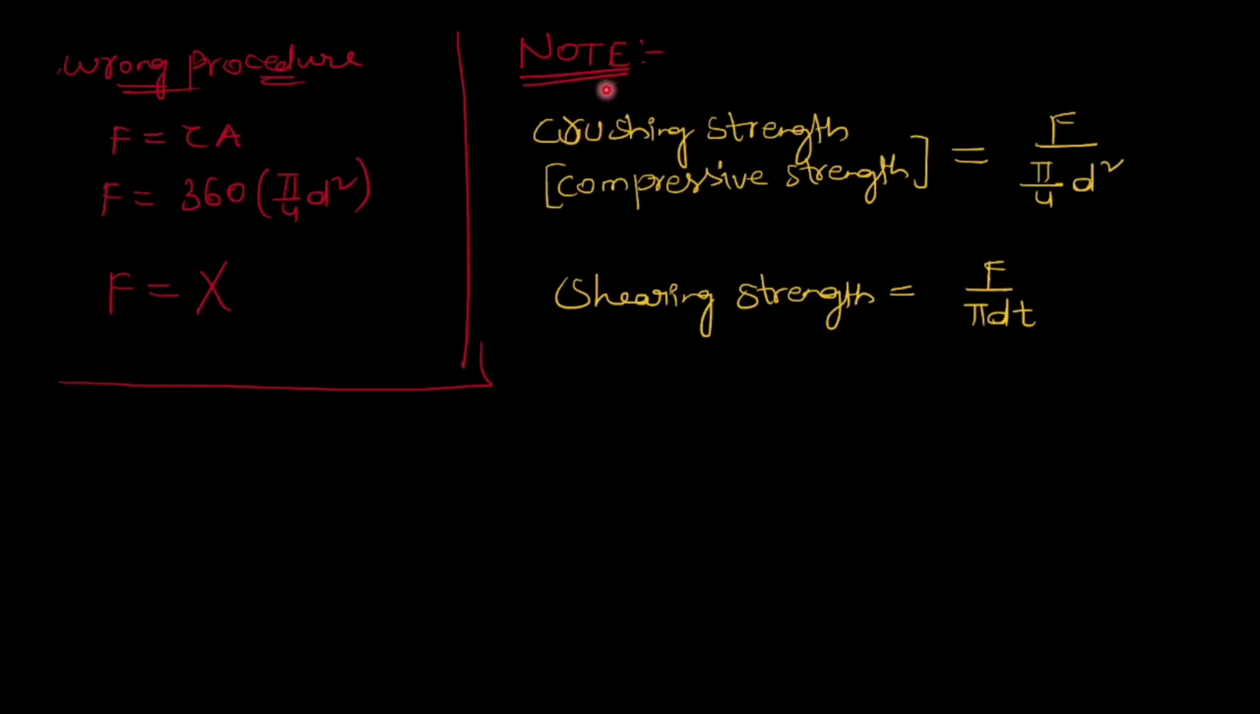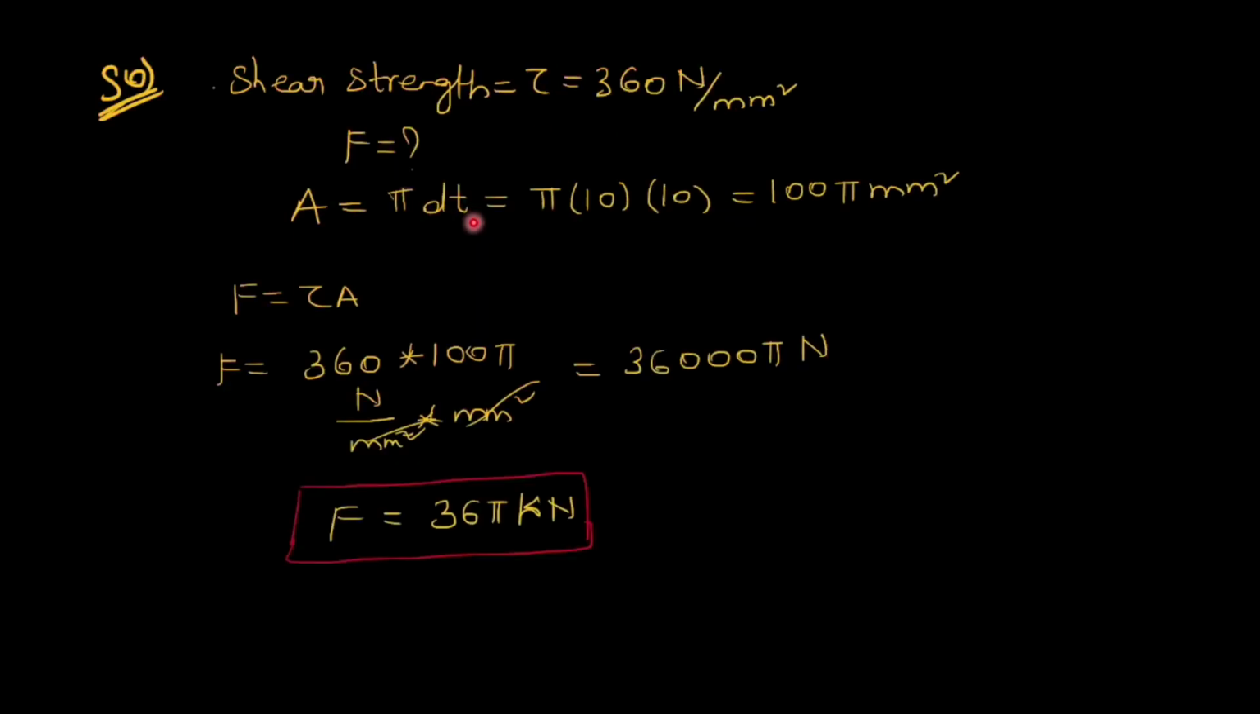So note this point: if asked for compressive strength or crushing strength, it is calculated as force by pi by 4 d square. For shear strength, you will use force by pi d t, pi into d into t. So remember this point. There is a chance that students will make a mistake here. So we should remember pi into d into t when shear strength is asked. We use surface area, not cross sectional area.